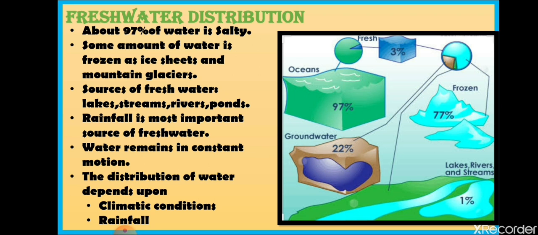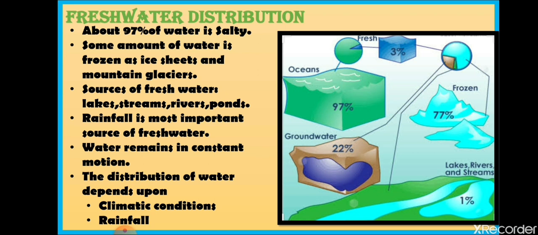Some amount of water is frozen as ice sheets and mountain glaciers. So since water is available in the frozen form also, some amount of water is frozen. Sources of fresh water: very little fresh water is available on the surface of the earth, and the sources of fresh water are basically lakes, streams, rivers, ponds, and all of us know that rainfall is the most important source of fresh water. Rainfall also provides us fresh water.